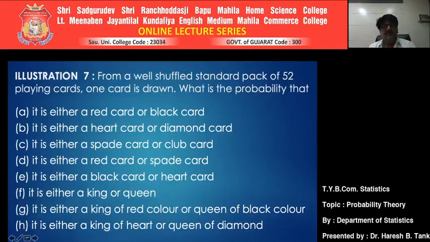From a well shuffled standard pack of 52 playing cards, one card is drawn. What is the probability that, now it is A to H, we have to find the probability of all these events.